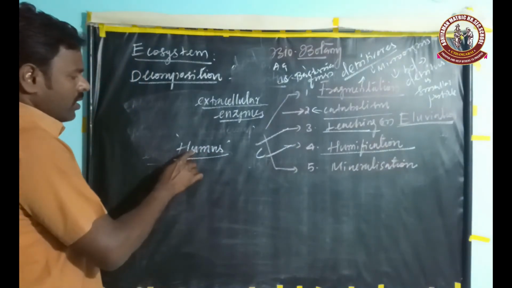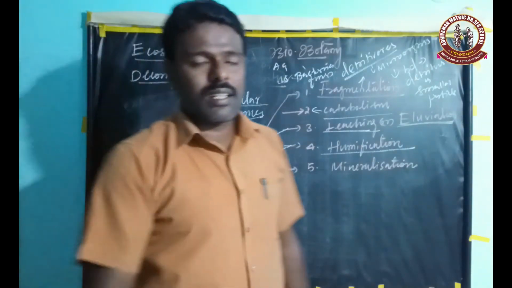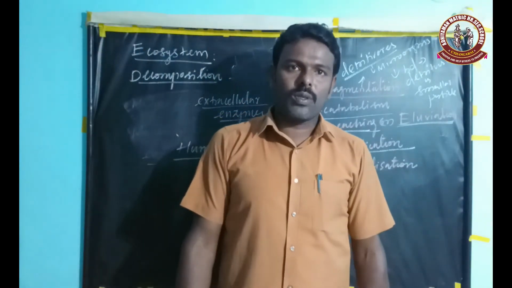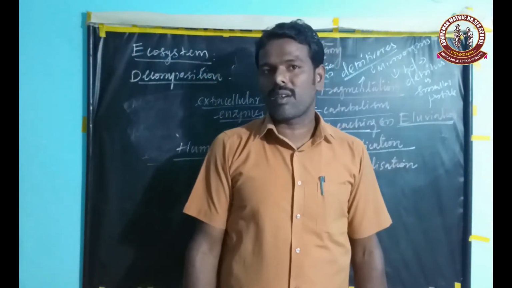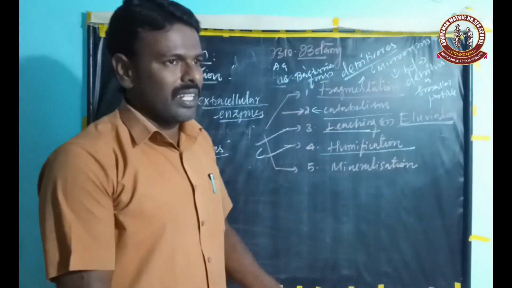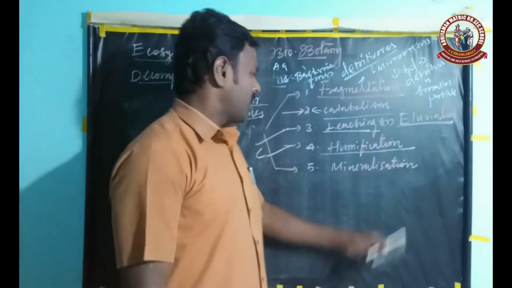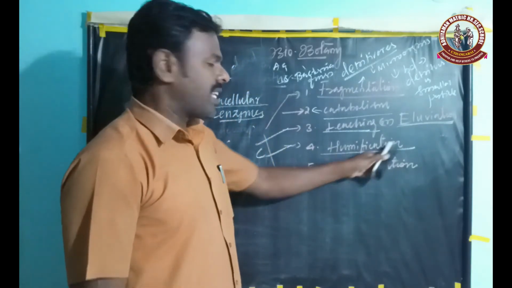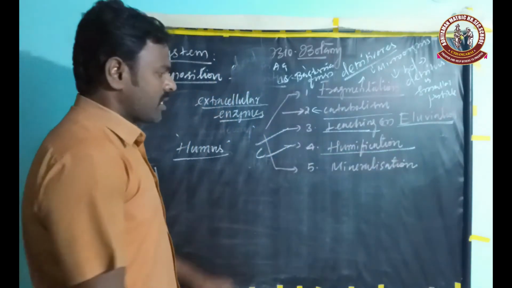Humus is highly resistant to decomposers and microorganisms. Therefore, it is a slow process. Finally, it forms a source of nutrition. This process is called humification.